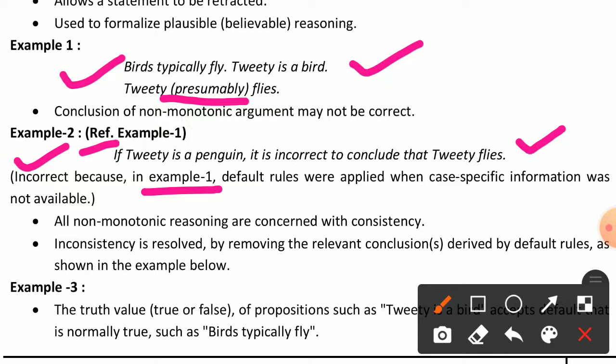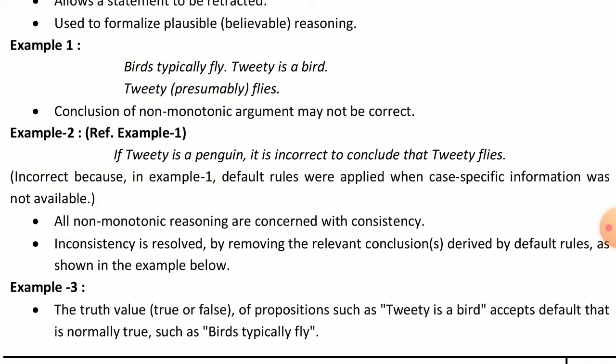Now, all non-monotonic reasoning is concerned with consistency, and here we can find out the NMR with consistency, meaning we can check whether each sentence is correct or not.